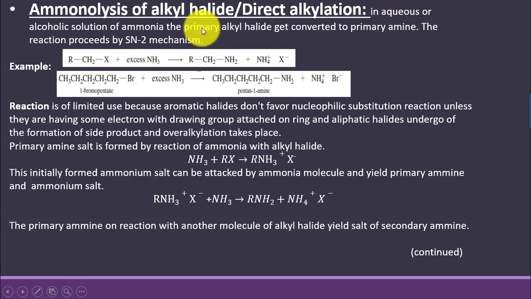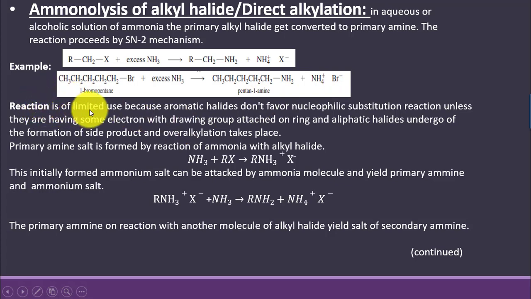We say that in aqueous or alcoholic solution of ammonia, the primary alkyl halide gets converted into primary amine. The reaction proceeds by SN2 mechanism, so the substrate should be less substituted or less hindered. Alkyl halide, when made to react with excess of ammonia, is forming a primary amine and ammonium salt. 1-bromopentane is made to react with ammonia and pentane 1-amine as well as ammonium bromide is formed.